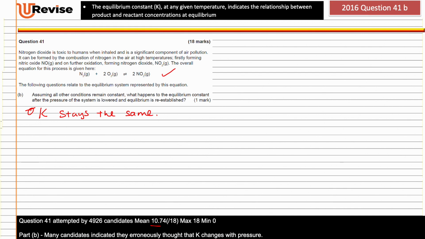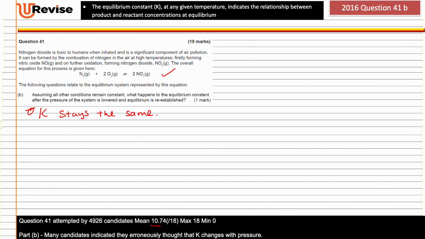Now, why is that? Because the only factor that changes the value of K is temperature. Changing concentration, changing pressure, adding a catalyst, increasing surface area does not change the value of K.